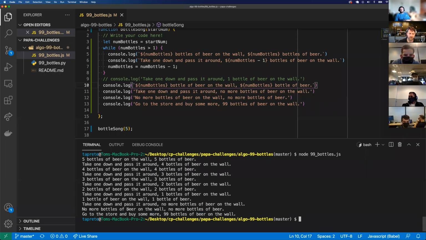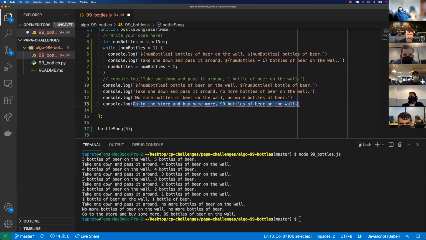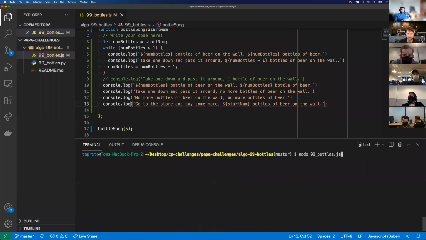1 bottle of beer on the wall. So we're almost there. Looks like we still have 99 as being hard coded. So we just want to start with this original amount. With this one, I can get rid of that string, make that dynamic, highlight everything. So I'm highlighting that line and pressing the back tick, and it encapsulates that entire highlighted line in backticks. And then with this 99 bottles, I'll type in the start num right there and save that. So clear, let's run that again.